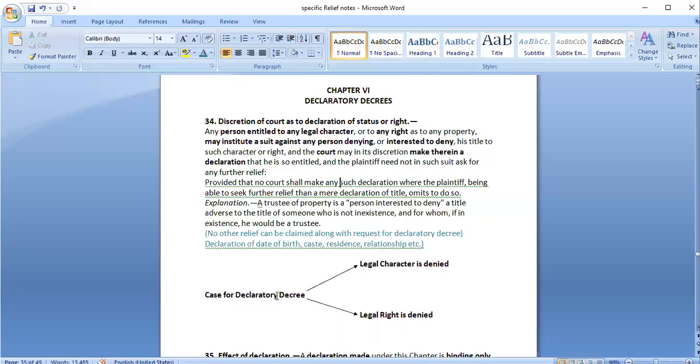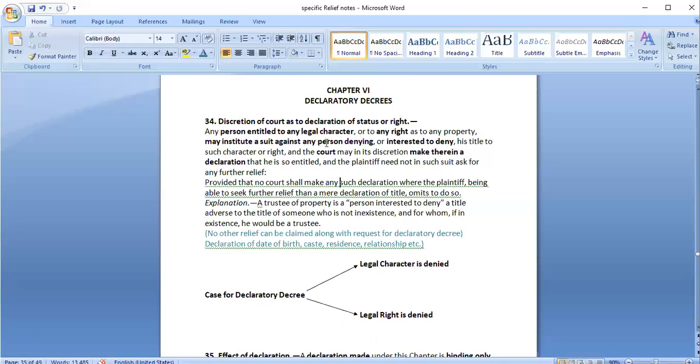So when would a case for declaratory decrees be filed? It will be filed in two cases. When a person wants to establish his legal character, which has been denied or someone is willing to deny it, or in order to establish his legal right, which someone is denying or is willing to deny.